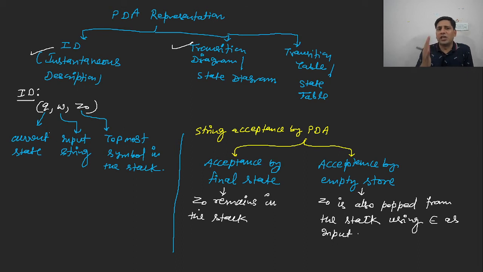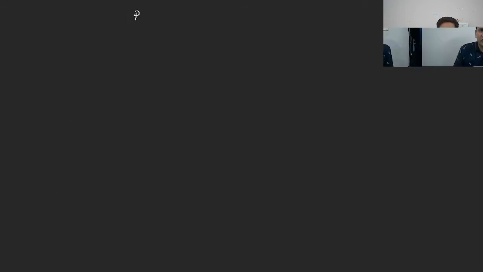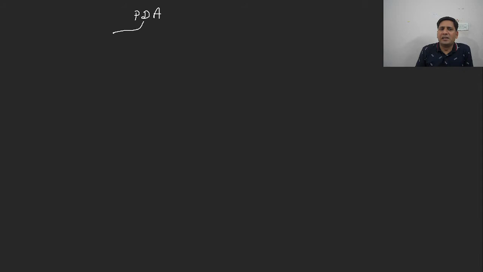So the key point to remember about the PDA, the 7 tuples. PDA is a finite automata, because PDA is also of two types, deterministic pushdown automata and non-deterministic pushdown automata. So let us understand according to that part as well, because it came into my mind. So this is a PDA. PDA is also of two types. You can call it as NPDA, or you can call it as NDPDA. And another one is a DPDA.